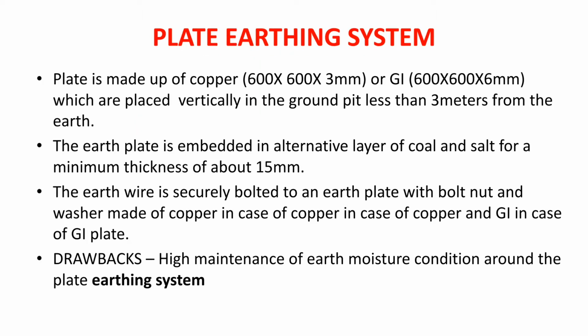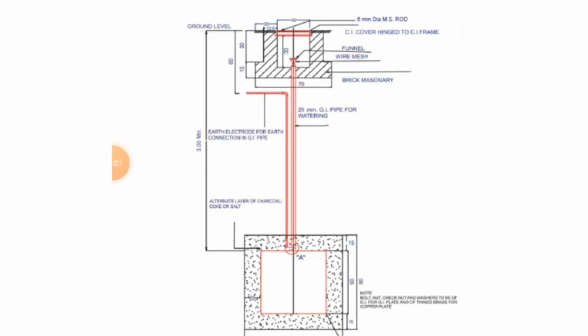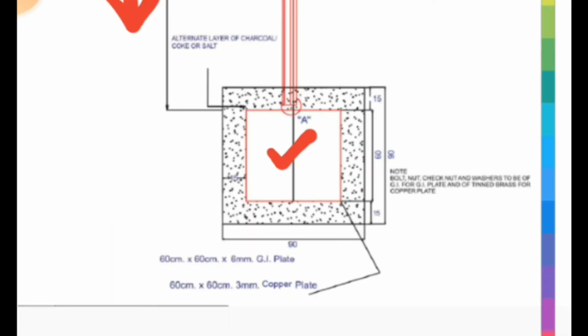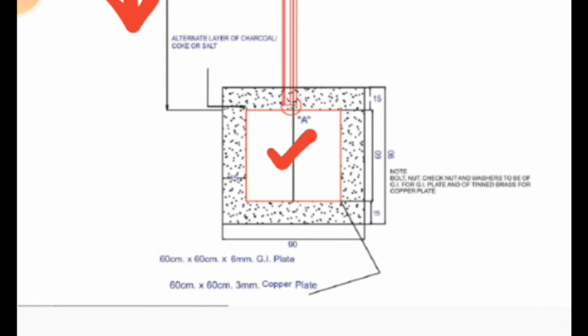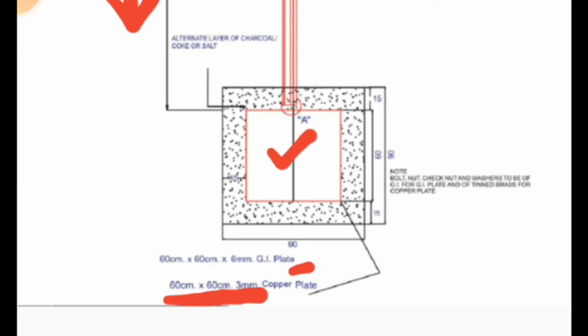Now friends, in conventional earthing we use different types of electrodes, so we will discuss all of them here. The first conventional type of earthing system is the plate earthing system. In the plate earthing system, as the name says, we use a plate made up of either copper or GI, buried in earth not less than 3 meters from the ground level. This is the ground level, you see. Now the dimensions of this plate will be 60 cm by 60 cm by 3 mm for copper plate, and 60 cm by 60 cm by 6 mm for GI plate.